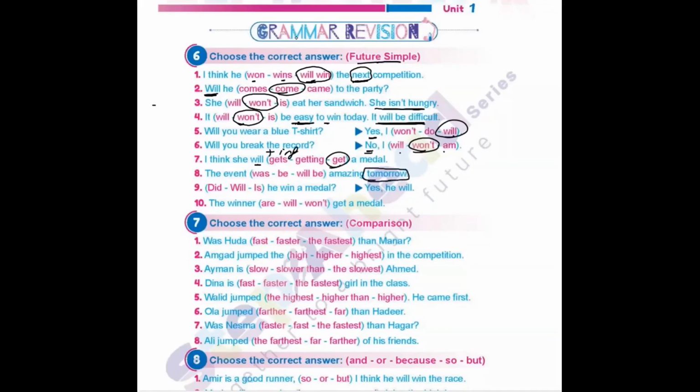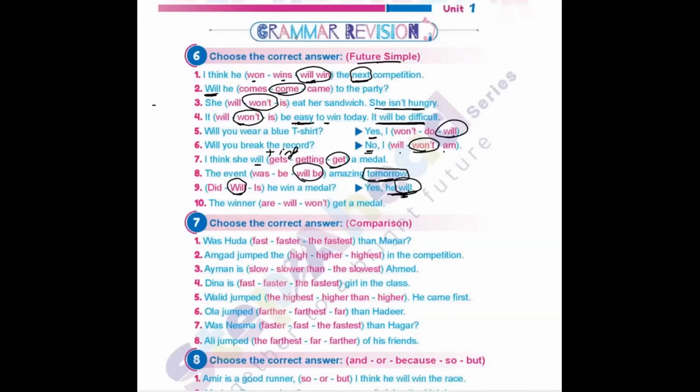This keyword appears for me: future simple. So, the event will be amazing tomorrow. Did or will or is he win a medal? Yes, he will. So you have the answer already from here. Yes, he will. So if the answer is will, the question should be with will. Will he win a medal?